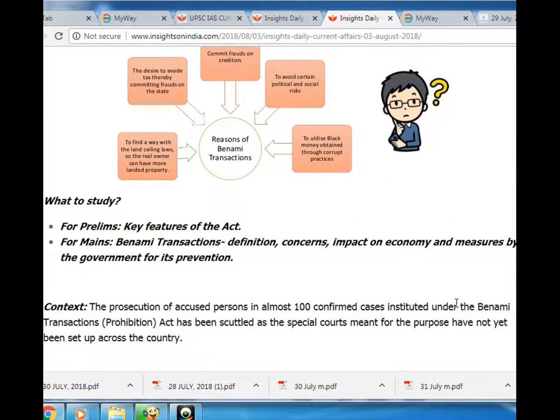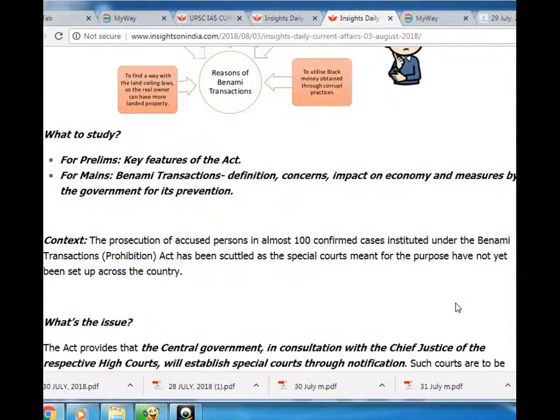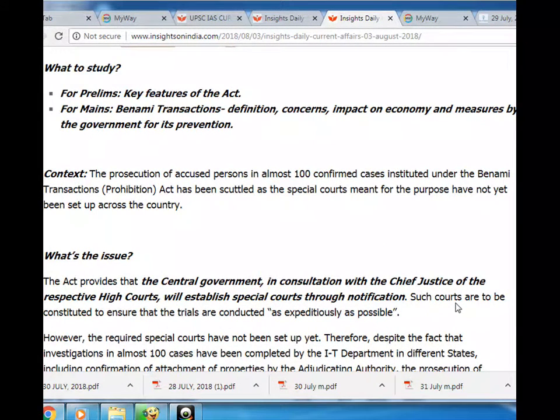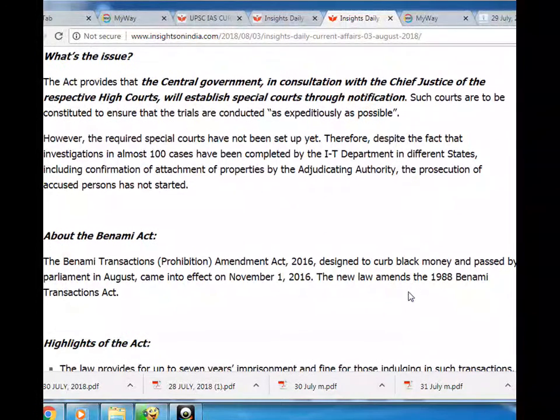Context: the prosecution of accused persons in almost 100 confirmed cases instituted under the Benami Transactions Prohibition Act has been stalled as the special courts meant for the purpose have not yet been set up across the country. What's the issue? The Act provides that the central government, in consultation with the Chief Justice of the respective high courts, will establish special courts through notification. Such courts are to be constituted to ensure that the trials are conducted as expeditiously as possible. However, the required special courts have not been set up yet.